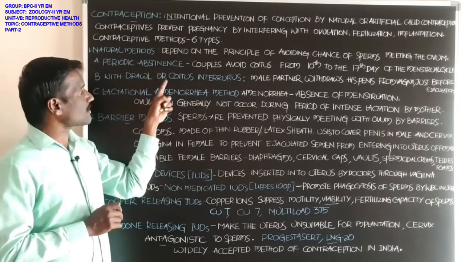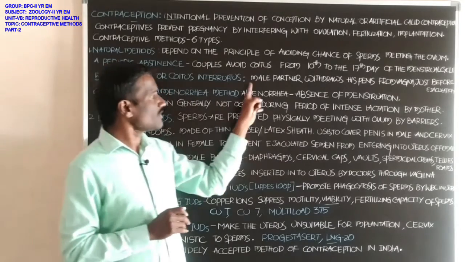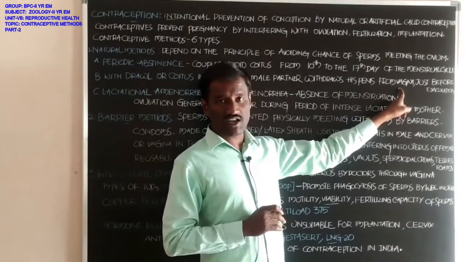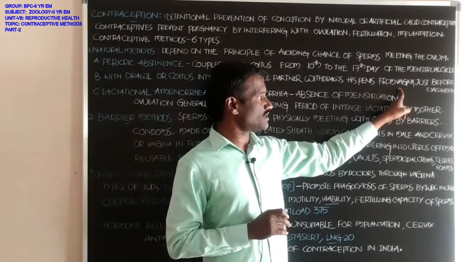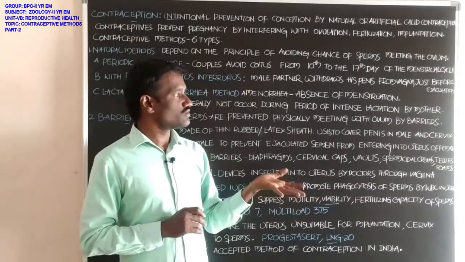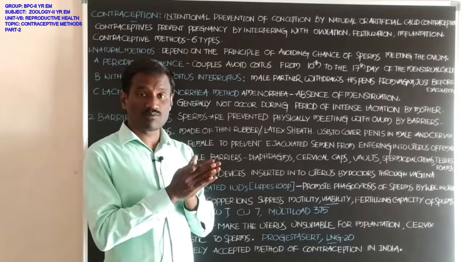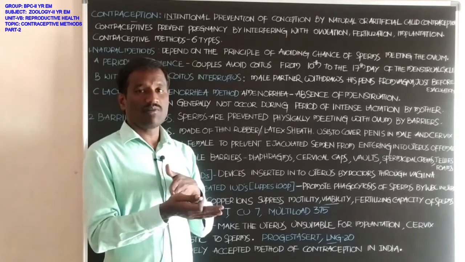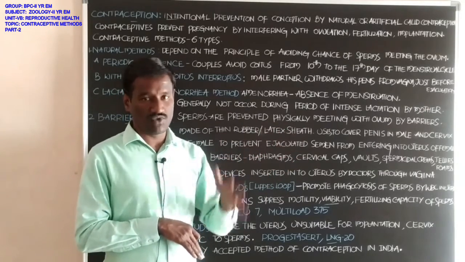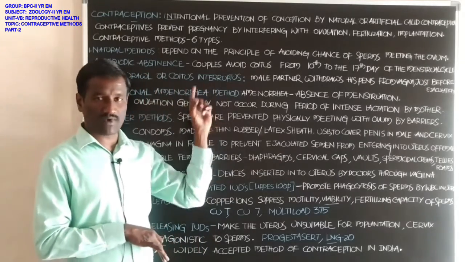Next, withdrawal or coitus interruptus. The male partner withdraws his penis from the vagina of the female reproductive system just before ejaculation. Students, just before the ejaculation, the male withdraws his penis from the vagina of the female. It is called withdrawal or coitus interruptus.